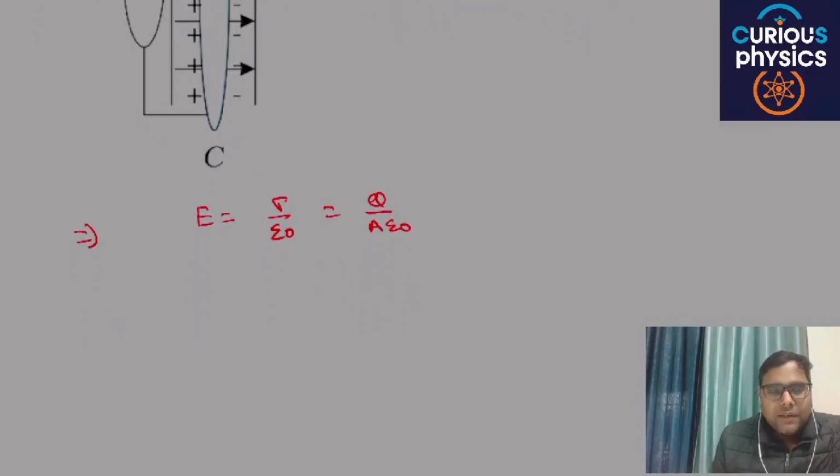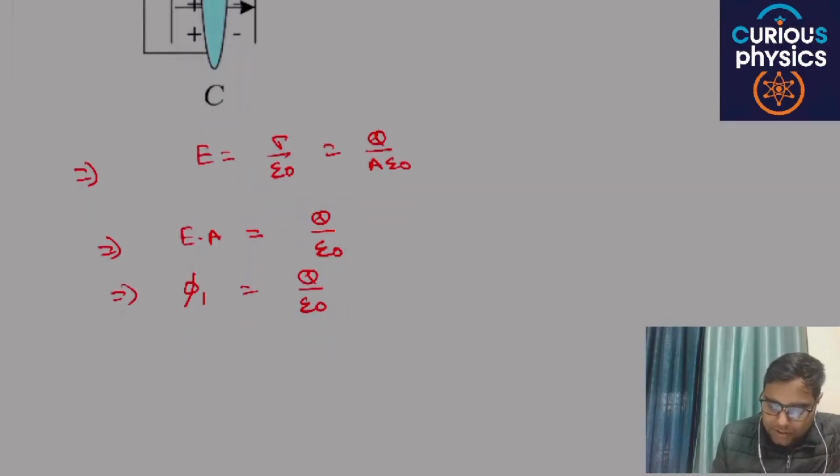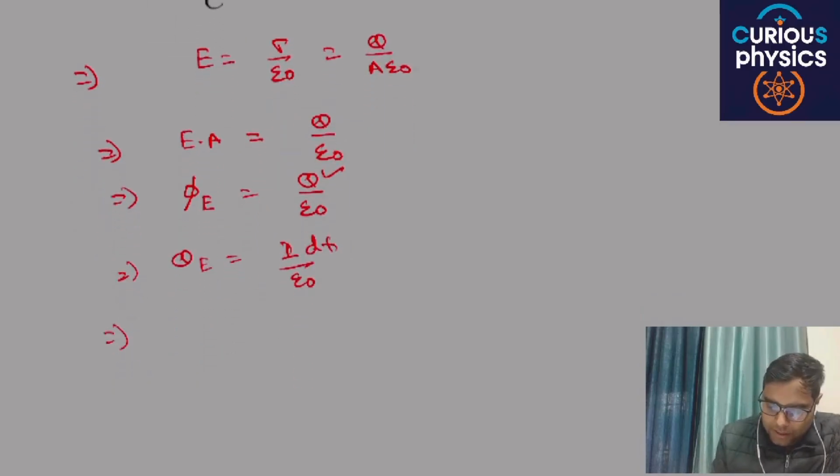And if you want to find the value of electric flux, then electric flux is E into A. You will get E into A is Q by epsilon naught. E into A is flux, Q by epsilon naught. Then this is electric flux, phi E, and charge Q is nothing but I into dt, divided by epsilon naught. Then I can be written as